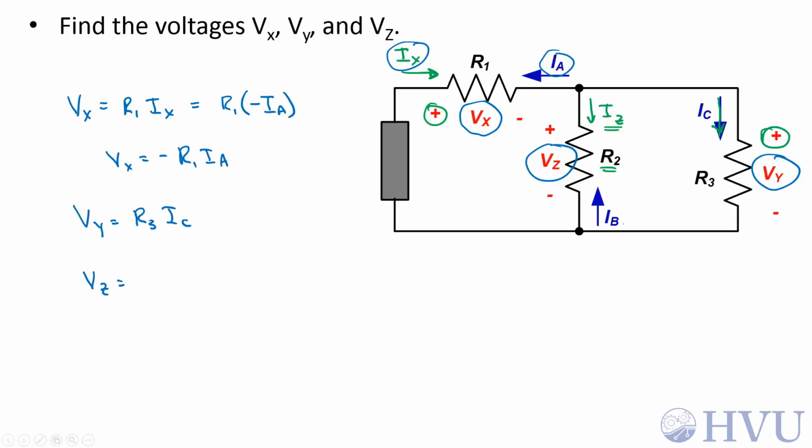v sub z is equal to R2 times I sub z. I sub z is in the opposite direction of I sub b, so I sub b is the negative of I sub z. This is R2 times negative I sub B, and v sub z is equal to minus R2 I sub B.